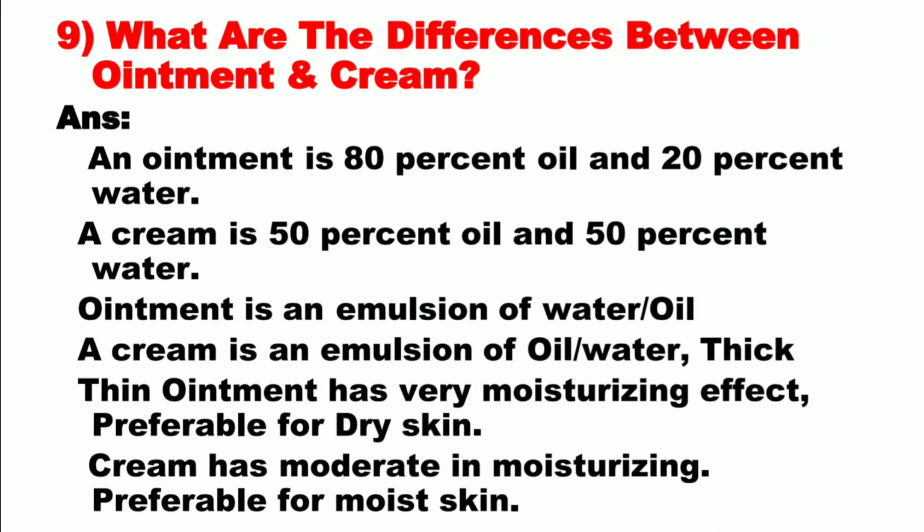Question number 9. What are the differences between ointment and cream? An ointment is 80% oil and 20% water. A cream is 50% oil and 50% water. Ointment is an emulsion of water in oil. A cream is an emulsion of oil in water. Thick ointment has a very moisturizing effect, preferable for dry skin. Cream is moderate in moisturizing, preferable for moist skin.